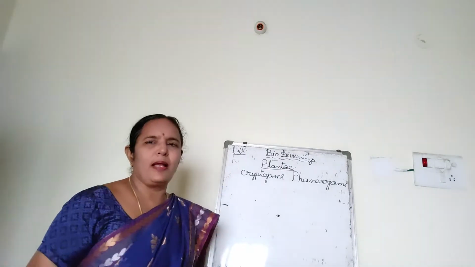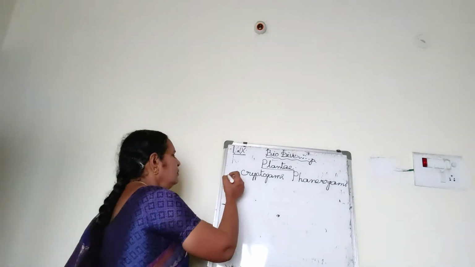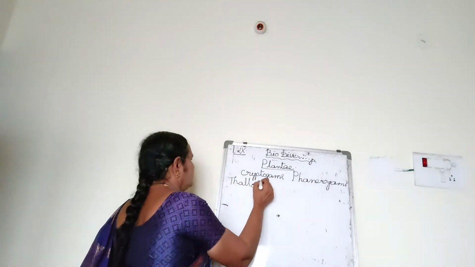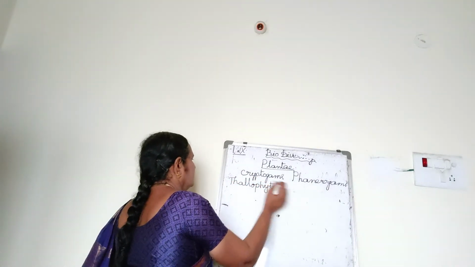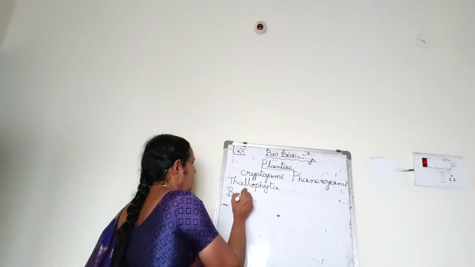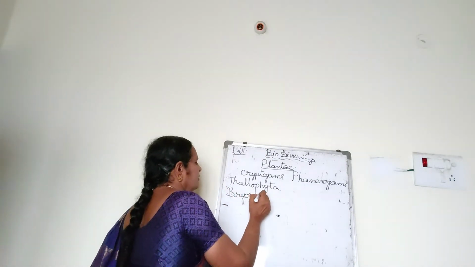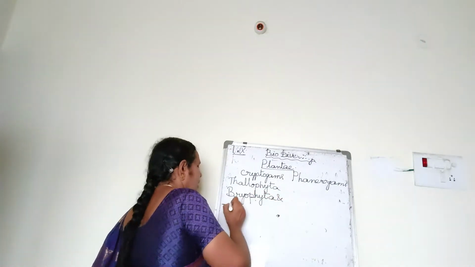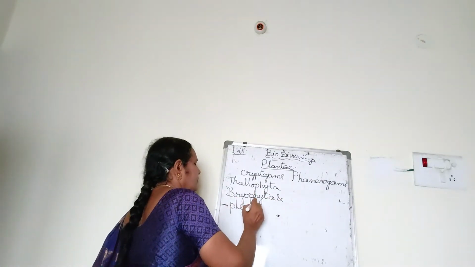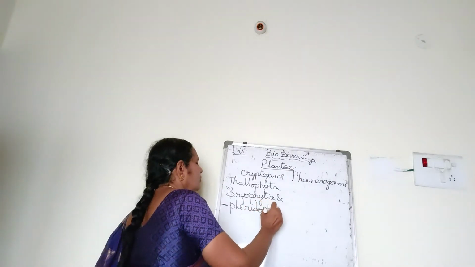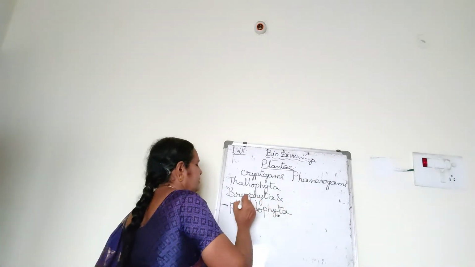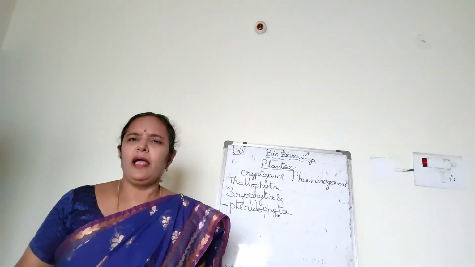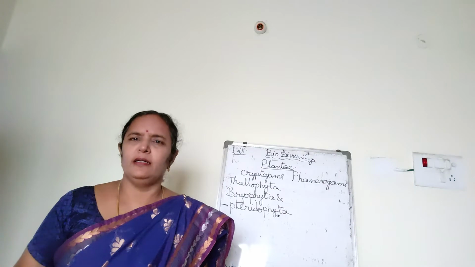These non-flowering plants are again divided into Thallophyta, Bryophyta and Pteridophyta.